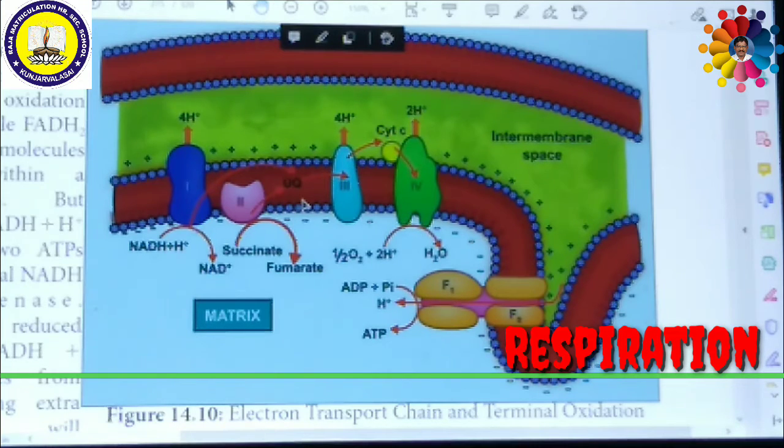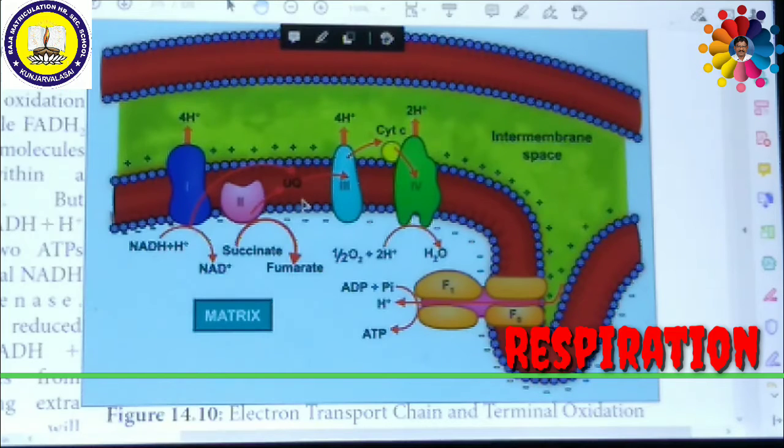In such a way, when NADH plus H plus is oxidized, they can produce 3 ATP, and when FADH2 is oxidized, they can produce 2 ATP. So that's all about the electron transport system. Now we are going to see about respiratory quotient.